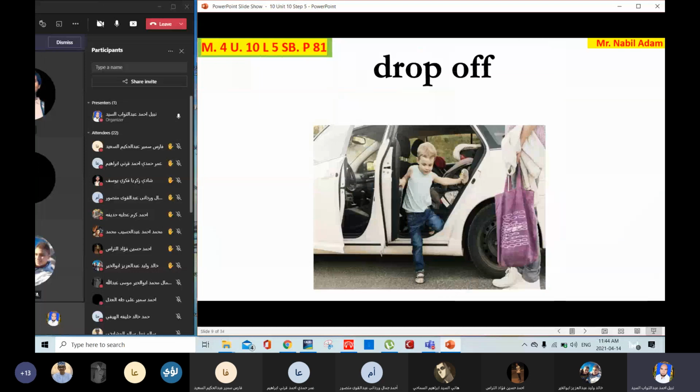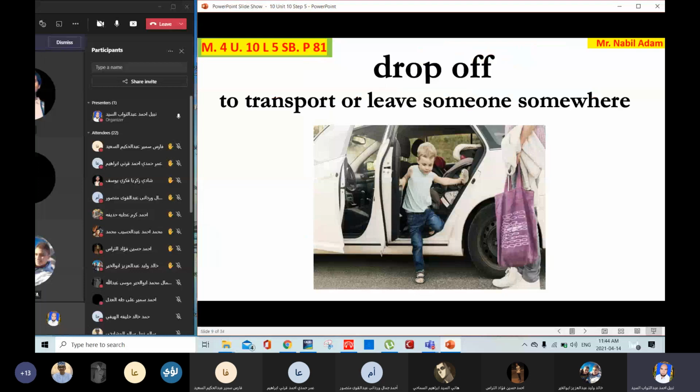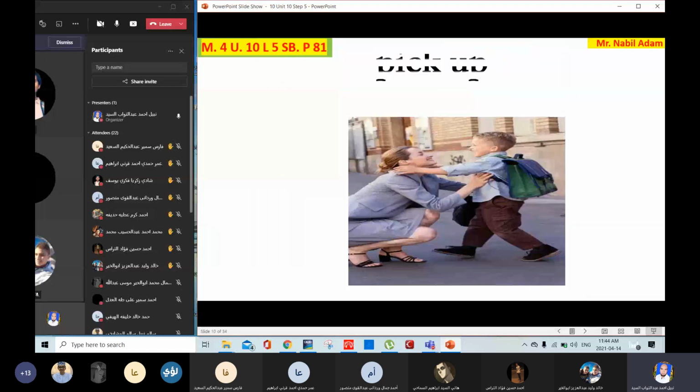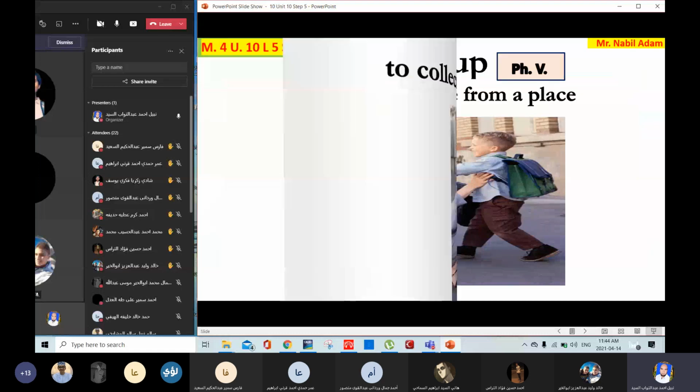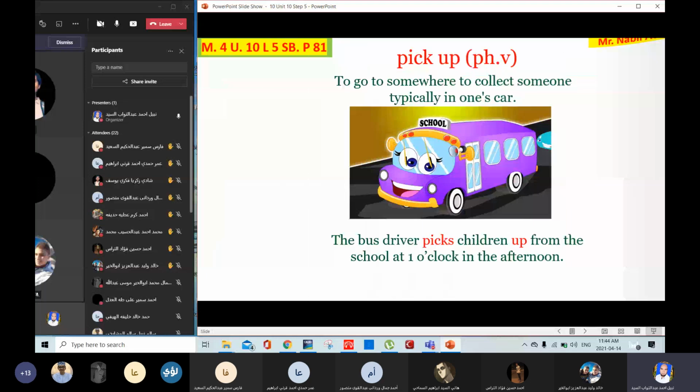Drop off. To transport or leave someone somewhere. Pick up. To collect someone from a place. To go to somewhere to collect someone, typically in one's car. The bus driver picks children up from the school at 1 o'clock in the afternoon. So pick up, the opposite is drop off.